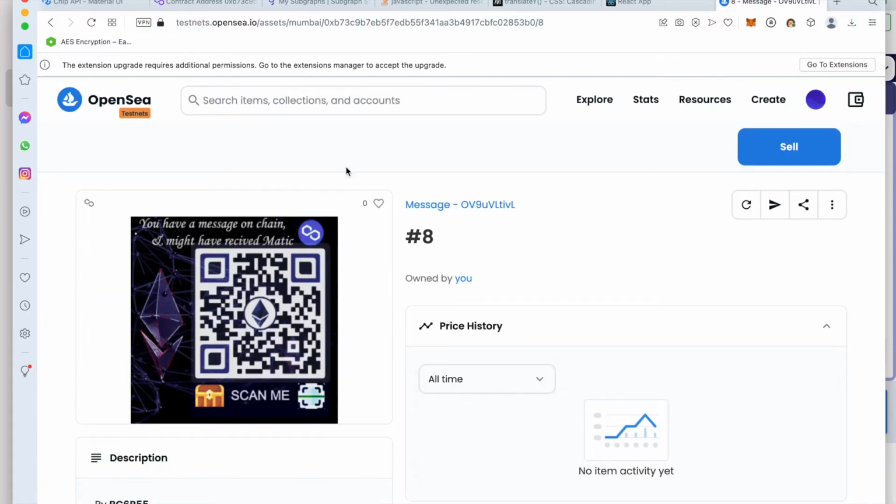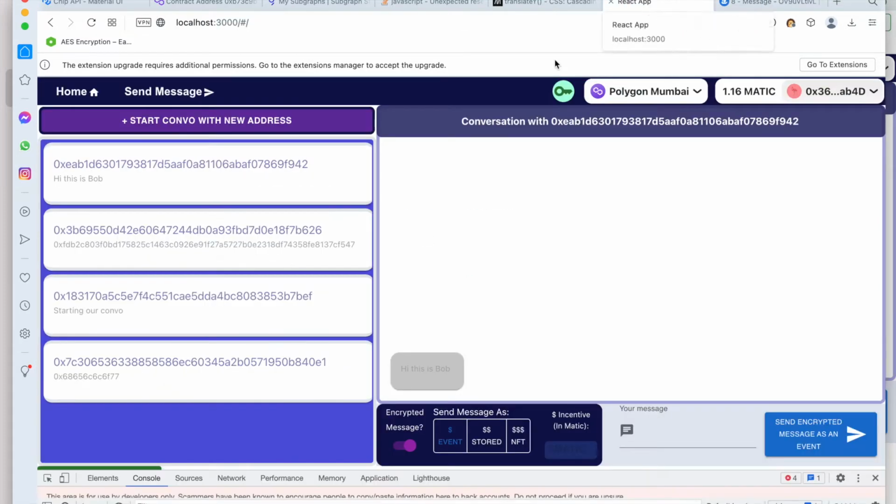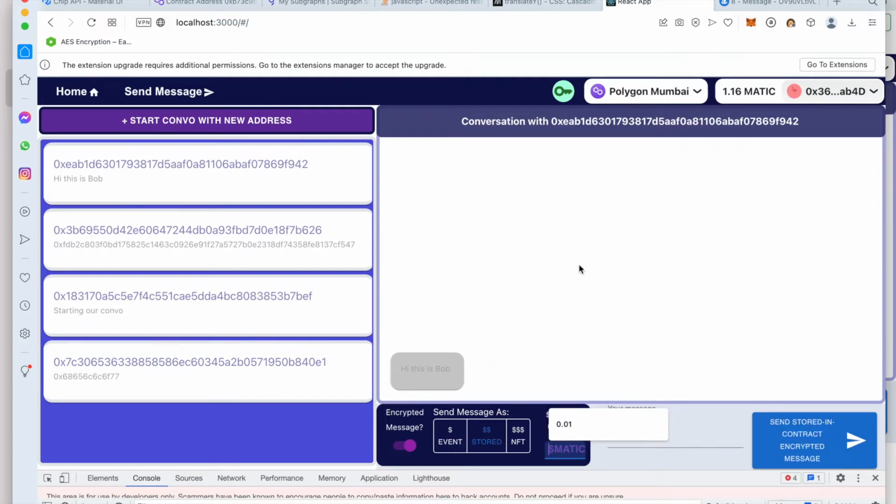Now, there is going to be a problem with this, and that is people might get overwhelmed because they're going to receive a lot of messages if the address is very active. So we came up with an incentive for people to reply to the messages they get. We can send them money through this application. Let's say I want to message this person and I want to make sure that person replies.